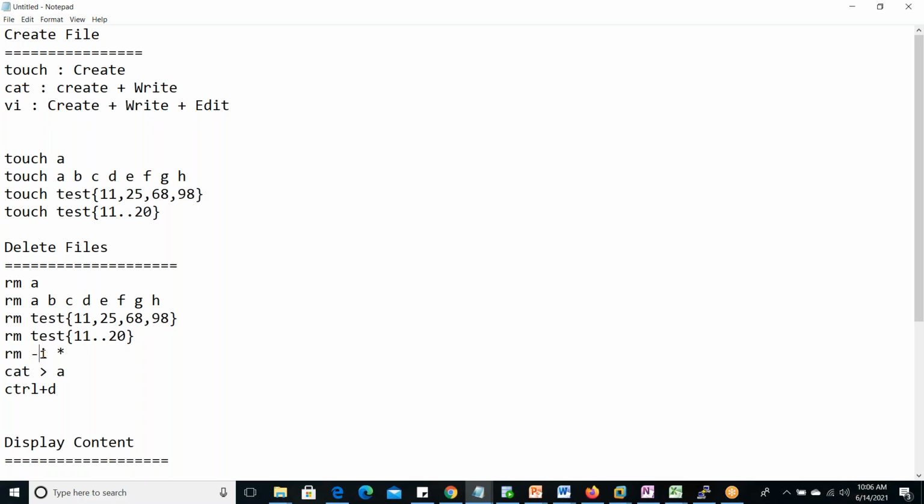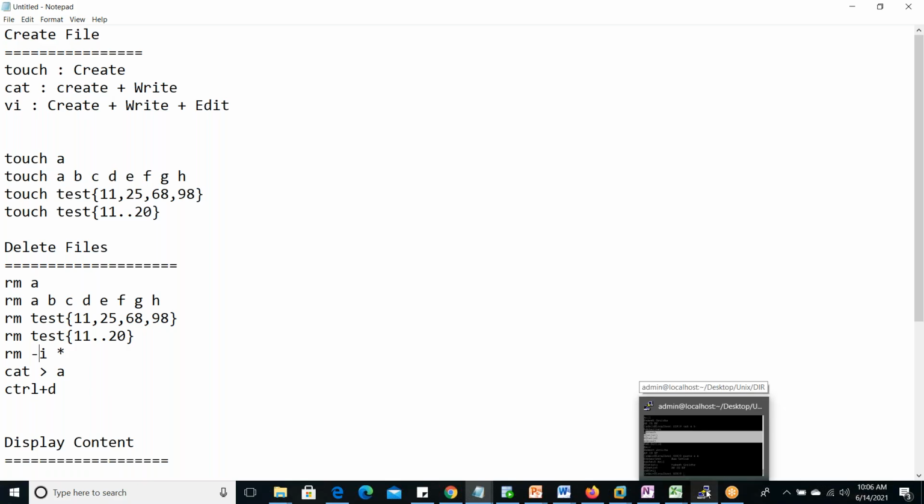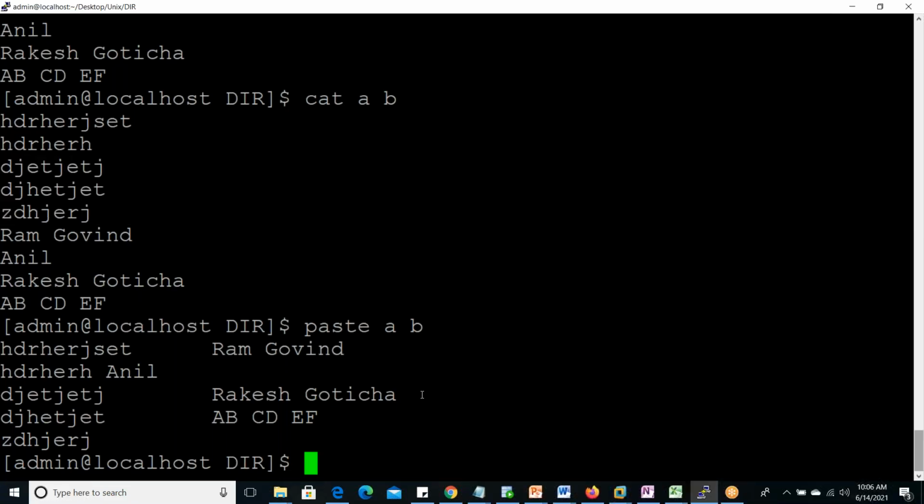If you give -i, then it will ask, do you want to delete the first file, and it will give the file name. Then we can press Y, it will delete. If not pressed, then it will not delete. Again, it will go to the next file. Do you want to delete this file? Yes, it will delete. No, it will not delete. In that way, it will continue from starting to ending with all files. In some versions, rm -i is not added. If not added, then it will not work.